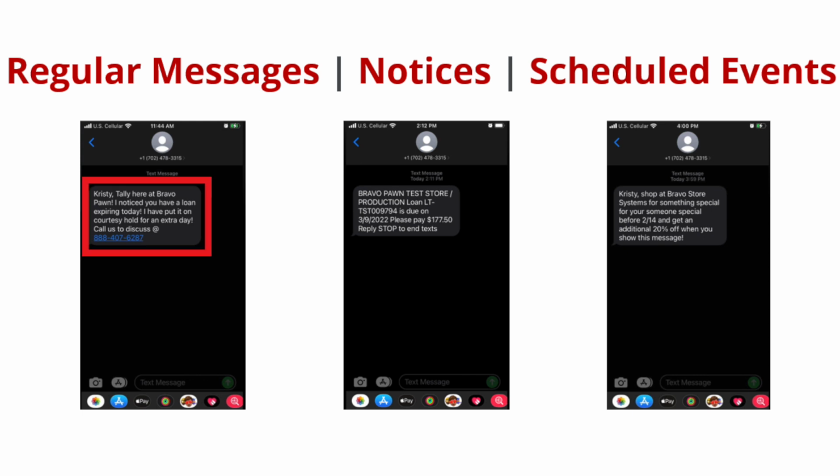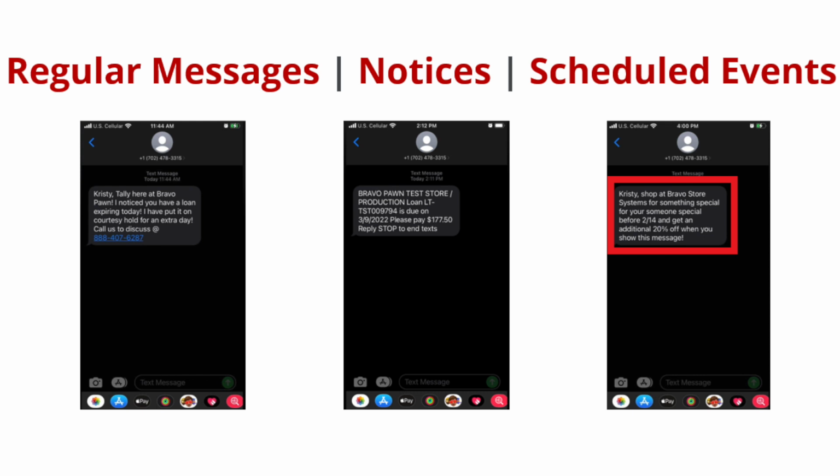Regular messages are unique one-off messages that can be sent to a specific customer or group of customers. The example here is a one-off message to a single customer. Notices are reminder messages for loans and/or layaway payments, as seen here in this example. And finally, scheduled events are marketing campaigns set in advance for any event or holiday.